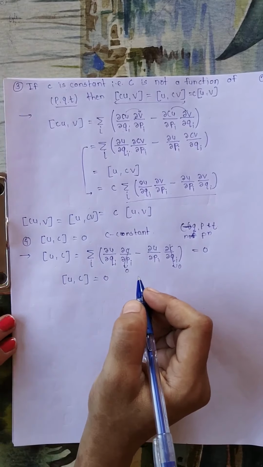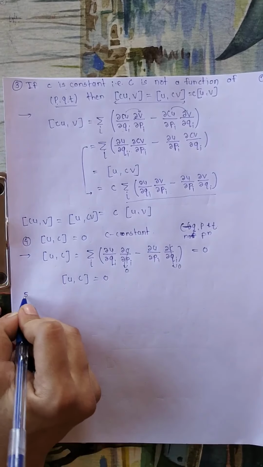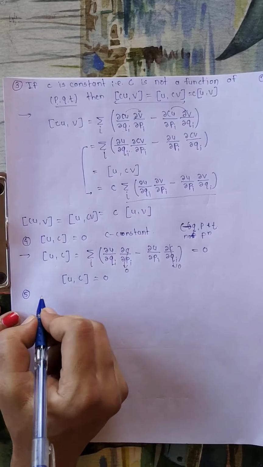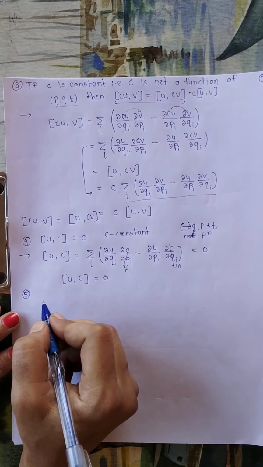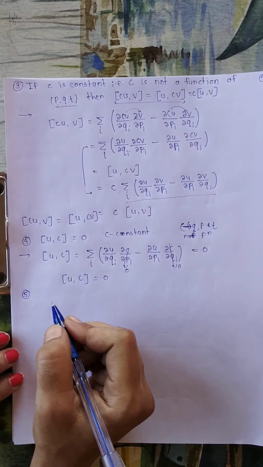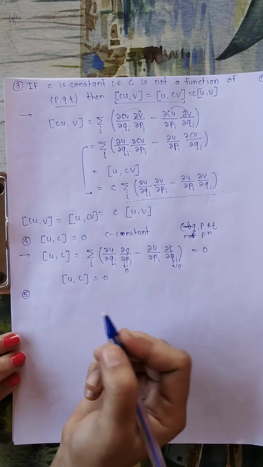Now, let's discuss the fifth identity. The fifth identity is that this Poisson bracket also satisfies the distributive property. There are two ways of the distributive property. Let me write the first.